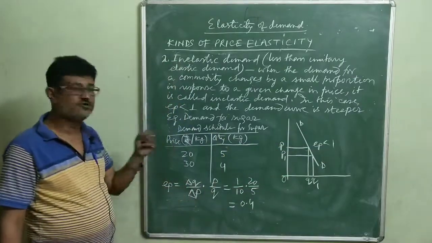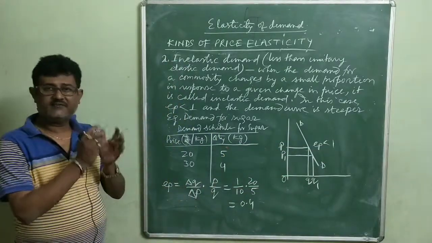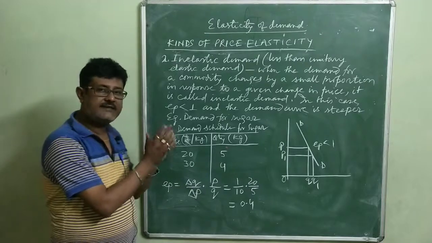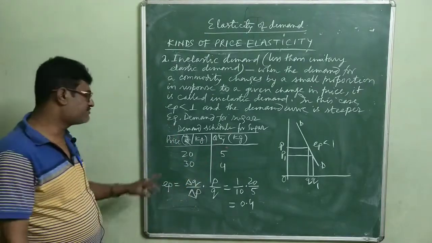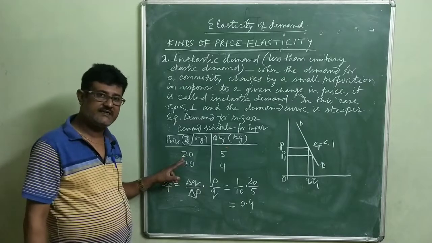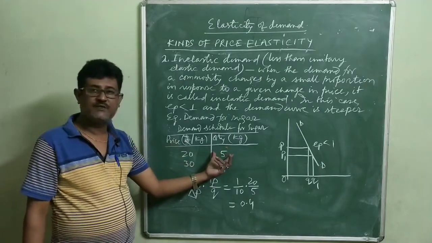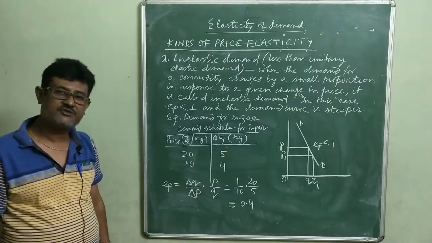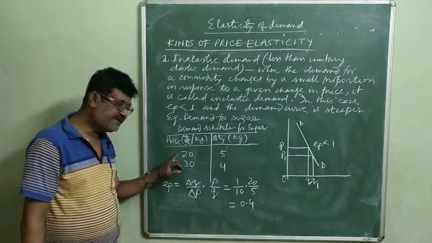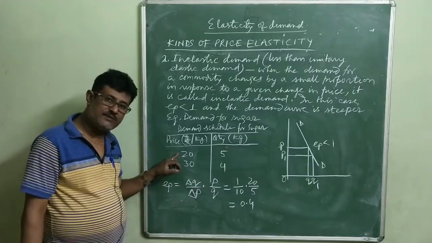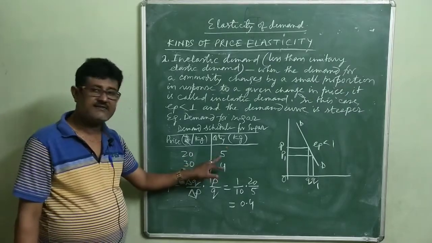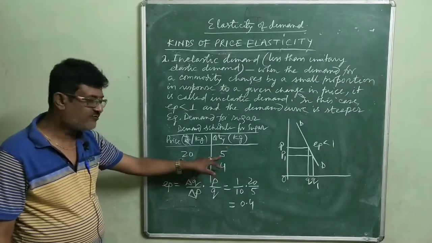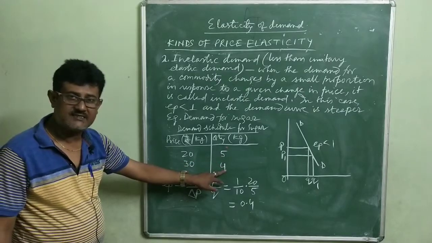For example, sugar. Say in a family, a monthly requirement of sugar is 5 kgs. Now when its price was rupees 20, a household used to purchase 5 kgs of sugar. Now when its price rises from rupees 20 to rupees 30, you find that its demand reduces from 5 kgs to 4 kgs.